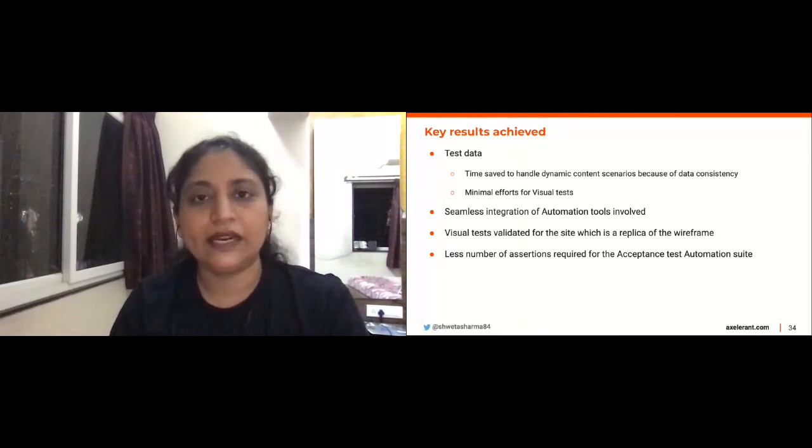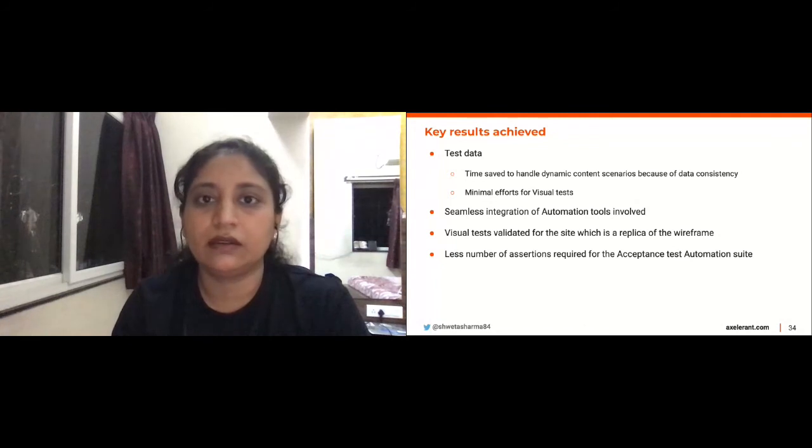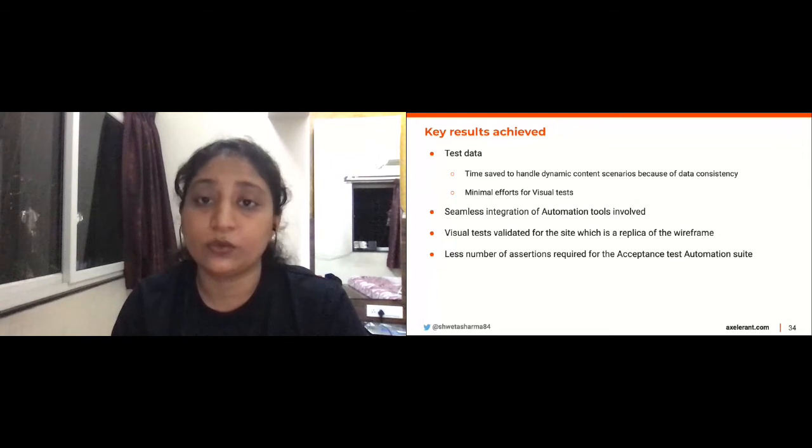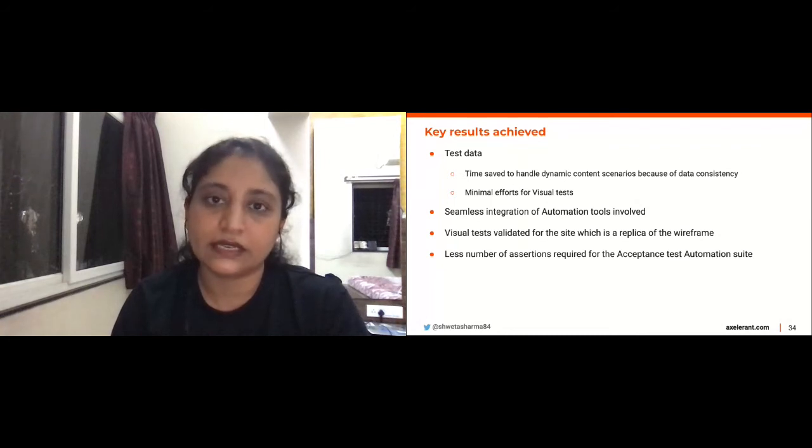Also, the tool set that we chose here, the integration was seamless. It's like they integrated very well together. It was like out of the box, and it is really important. When you are looking for the tool set, it's important that you look for integration which is straightforward.